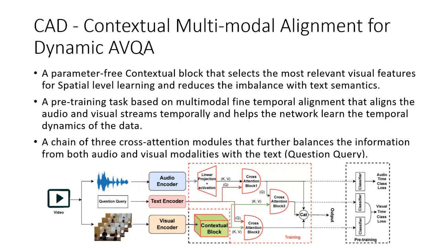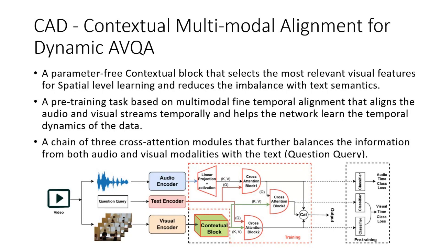What is our method? Our method is Contextual Multimodal Alignment for Dynamic AVQA, aka CAD. In this method, we have three contributions, which solve the challenges we mentioned in the earlier slide. A parameter-free contextual block works on the visual features to do the learning at the spatial level, and it also reduces the imbalance with the semantics.